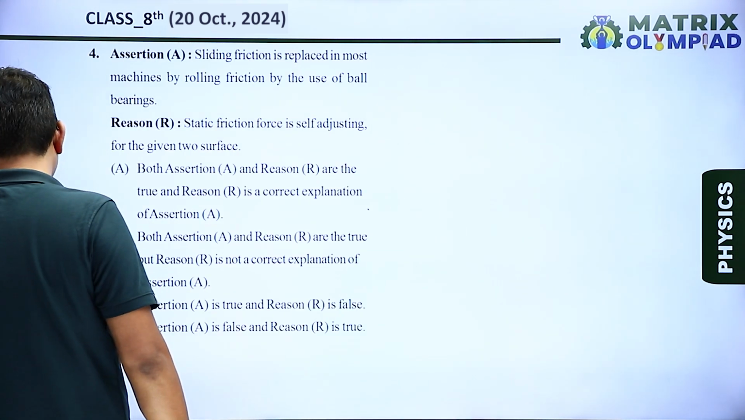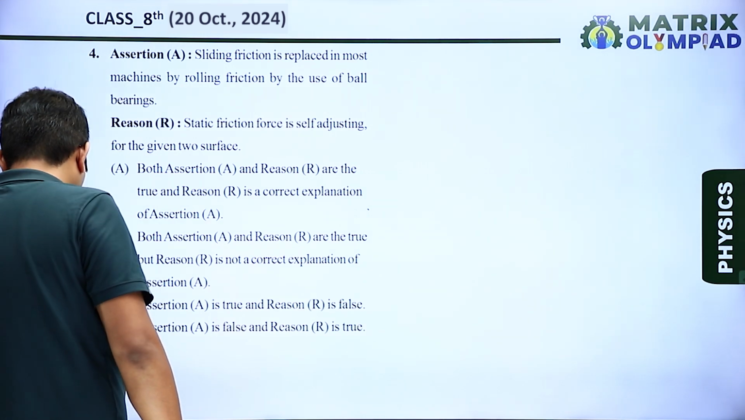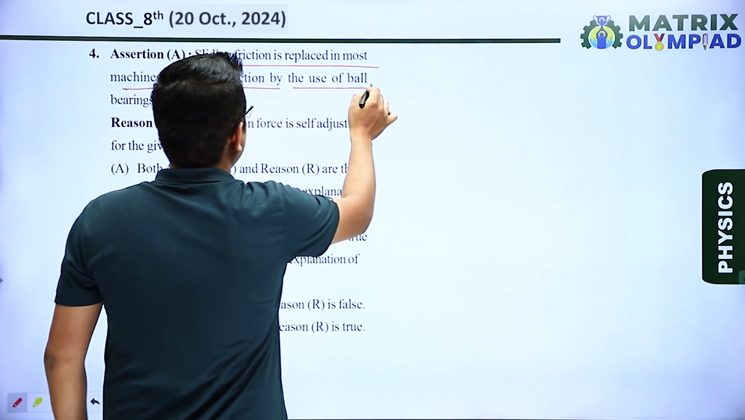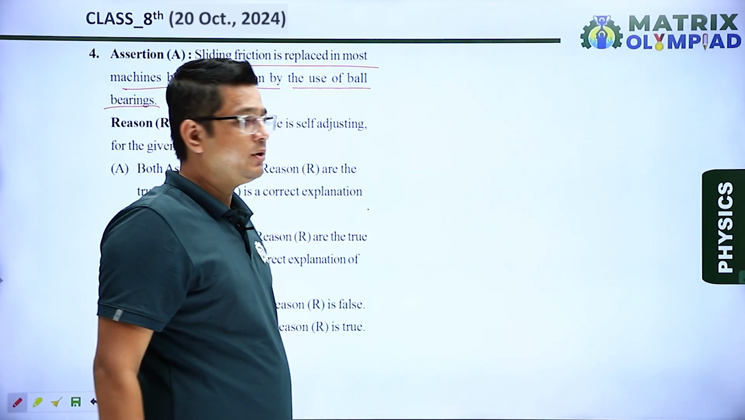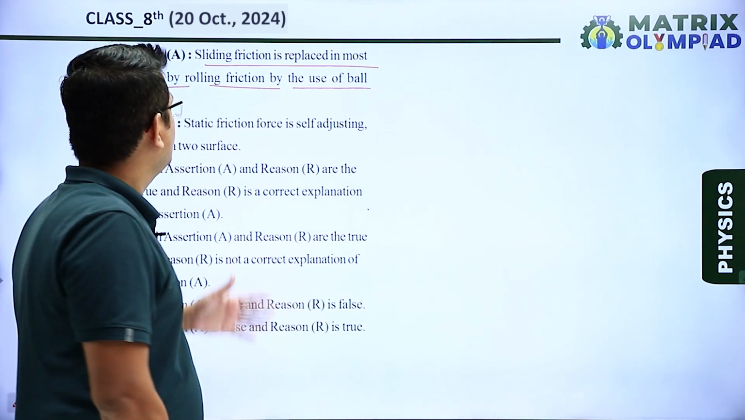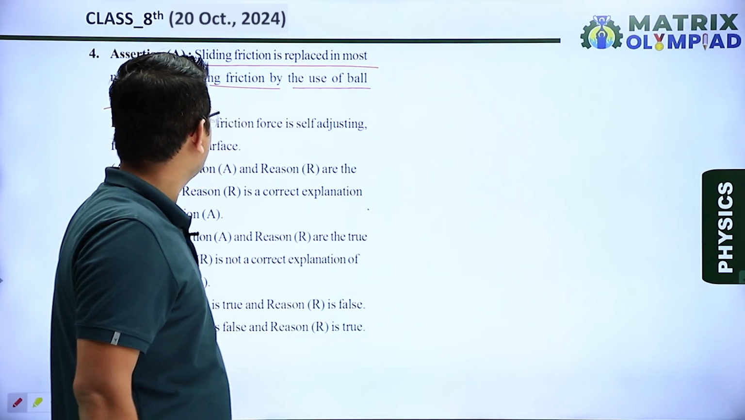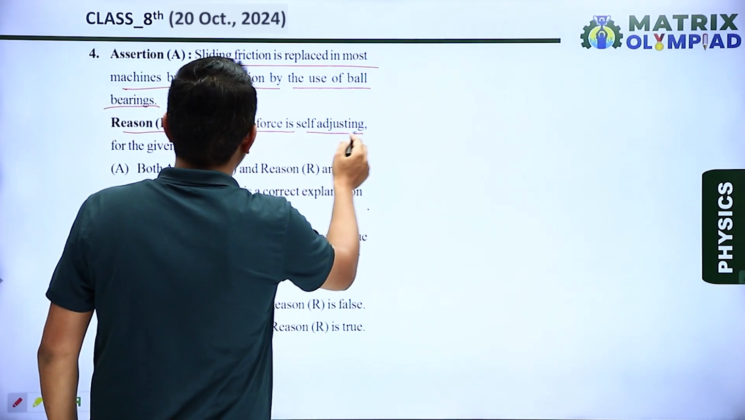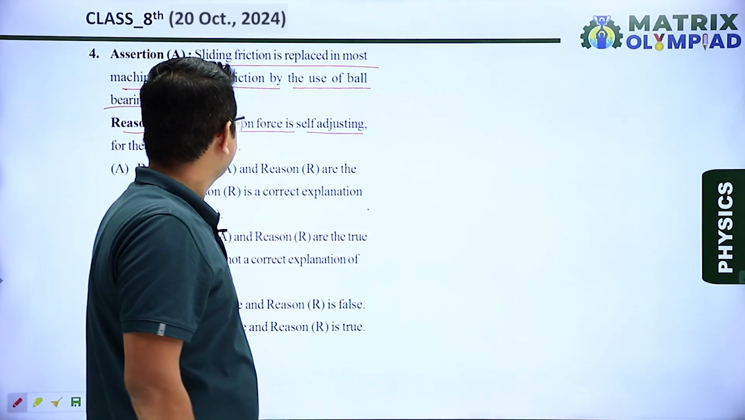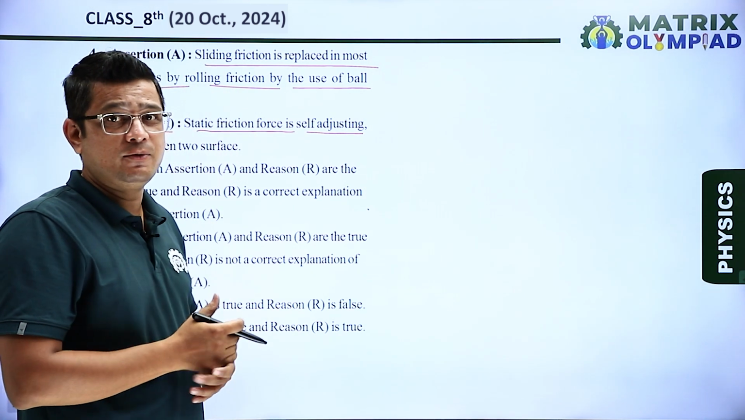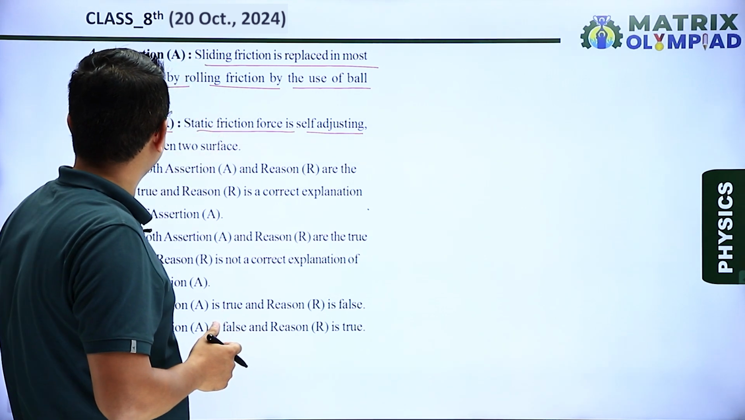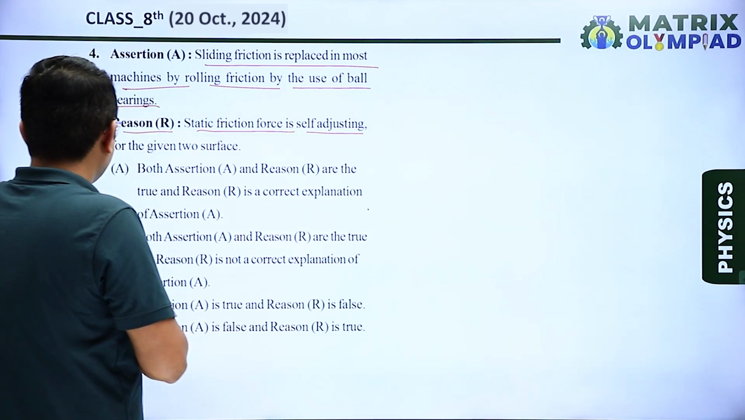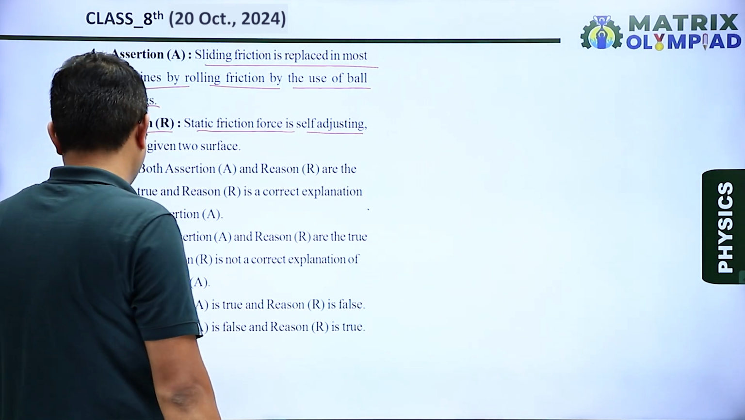Next, question number 4, which is an assertion reason question. Let us read assertion first. Sliding friction is replaced in most machines by rolling friction by the use of ball bearing. This is a true statement. Sliding friction is more than rolling friction, so it is reduced by ball bearings. So what is reason here? Static friction is self-adjusting. We know that static friction is a self-adjusting force, but it is not the correct reason of assertion. So both statements are true, but reason is not a correct explanation of assertion. So we'll say option B is our correct answer.